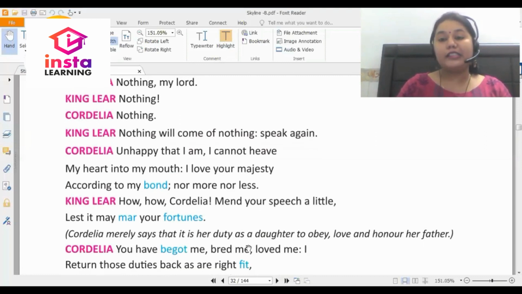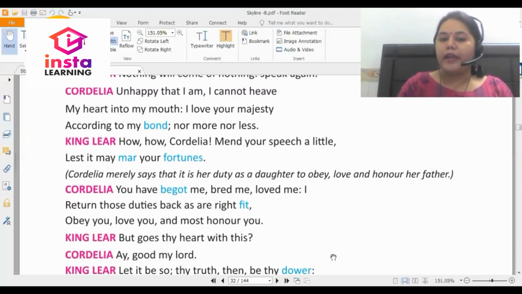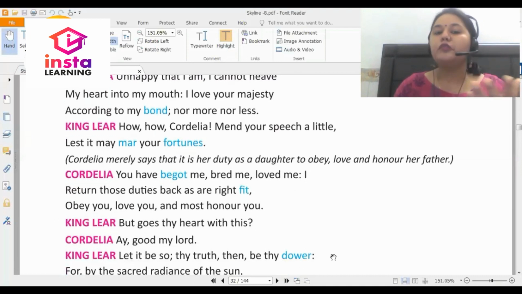So King Lear is telling his youngest daughter that be careful with what you say, Cordelia. You are not able to impress me. If you are not able to do so, then you are going to destroy your future. Cordelia merrily says that it is her duty as a daughter to obey, love, and honor her father. Cordelia, you have begot me, bred me, loved me. I return those duty back as our right fit. Obey you, love you, and most honor you.